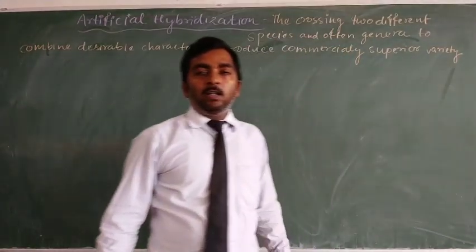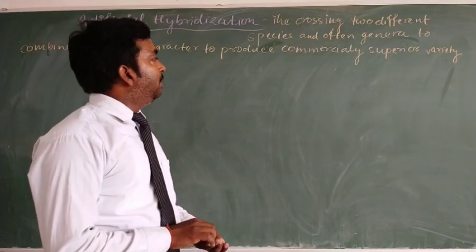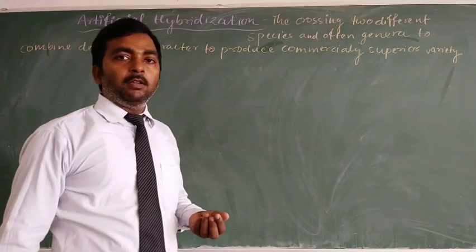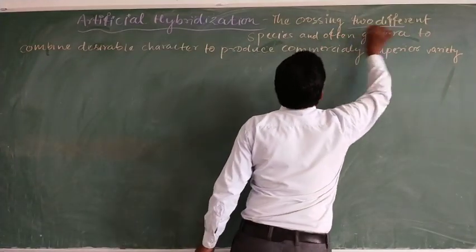It is called artificial hybridization. Means the process involves the crossing of two different species.